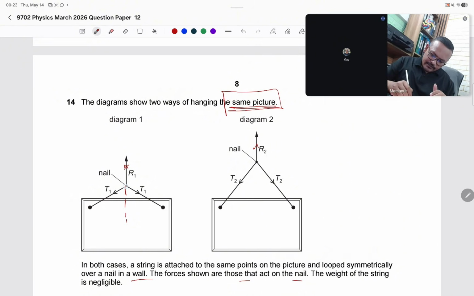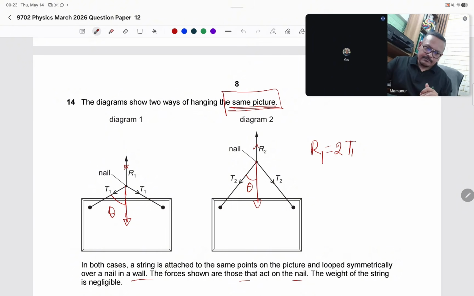Suppose here R1 balances T1, and here theta is small. R1 equals 2 T1 cos theta.